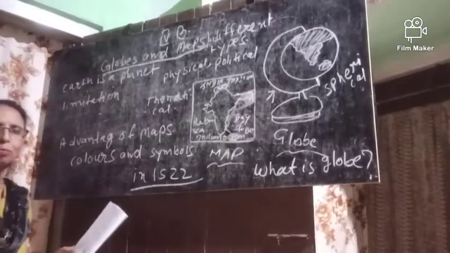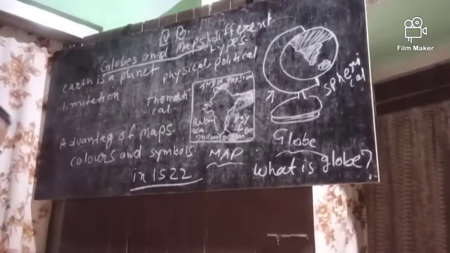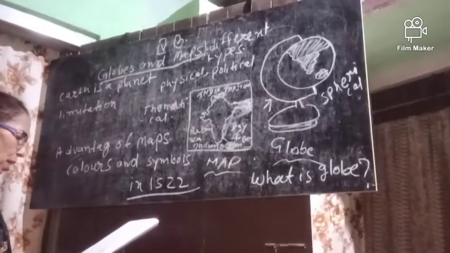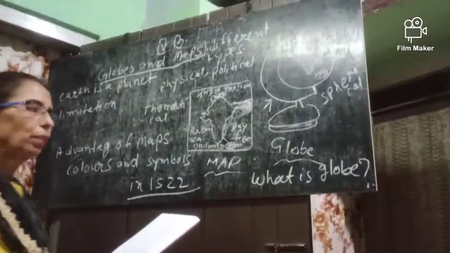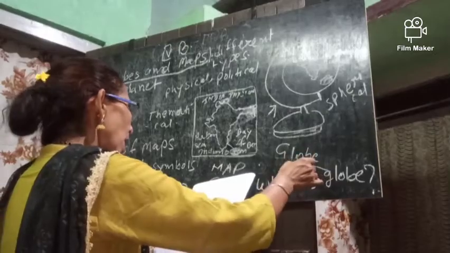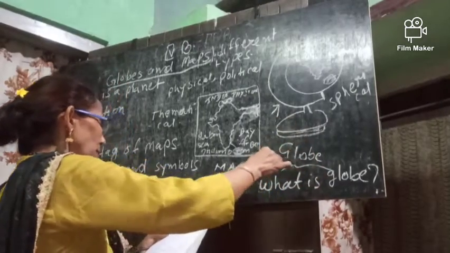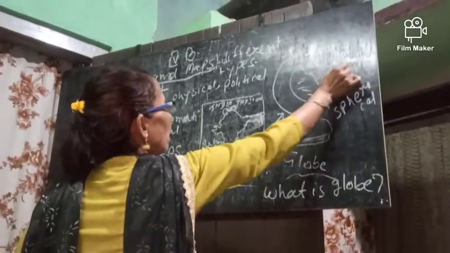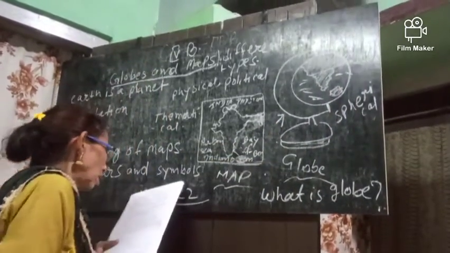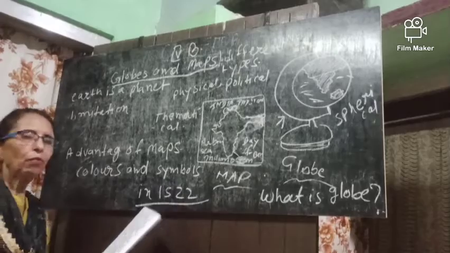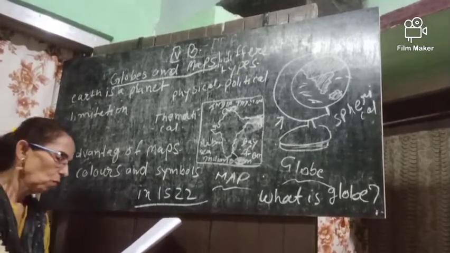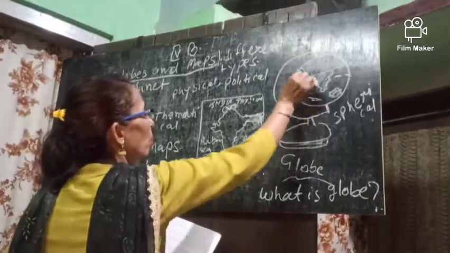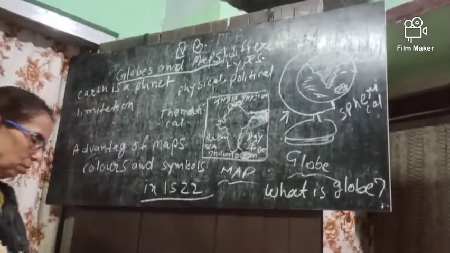The globe is a small model of our earth, and it is spherical. It shows the accurate position of the continents and the oceans, but we can only see half of the earth at a time on the globe.